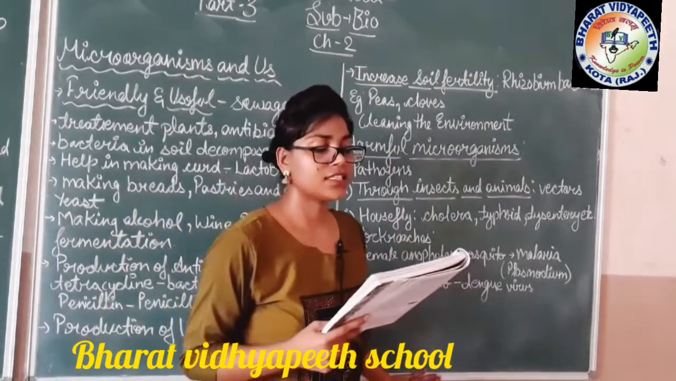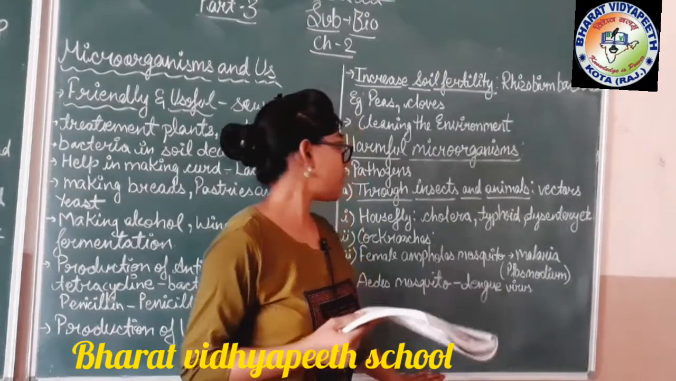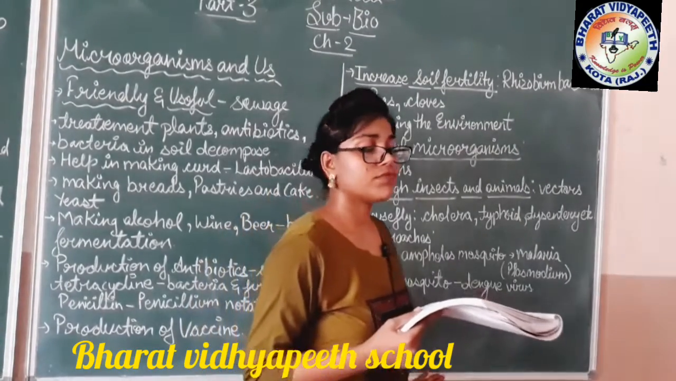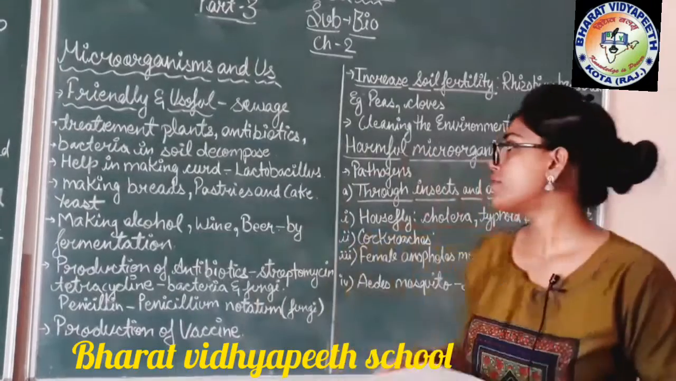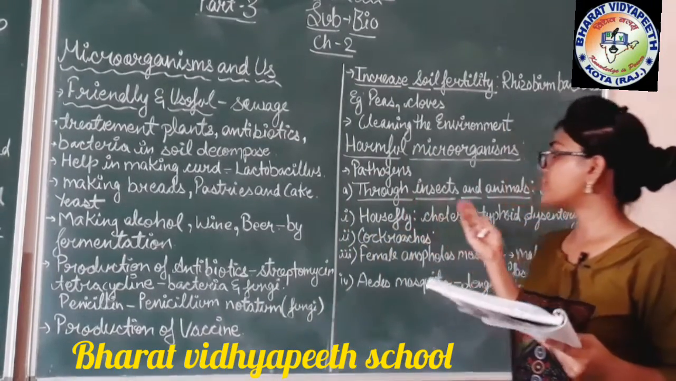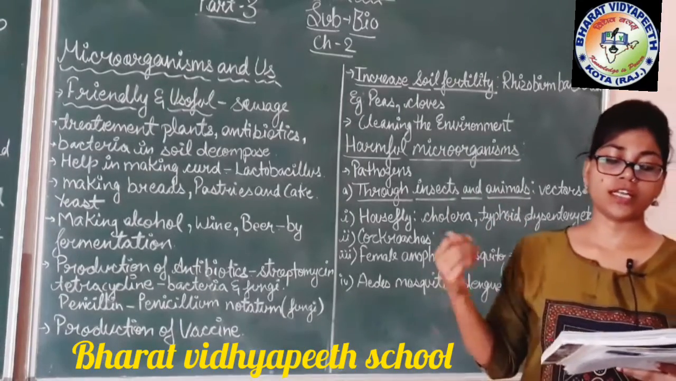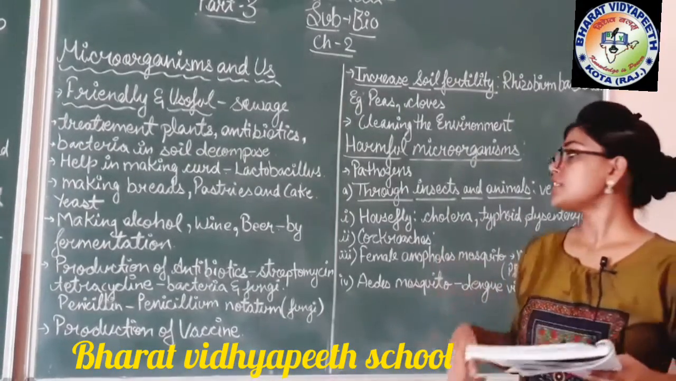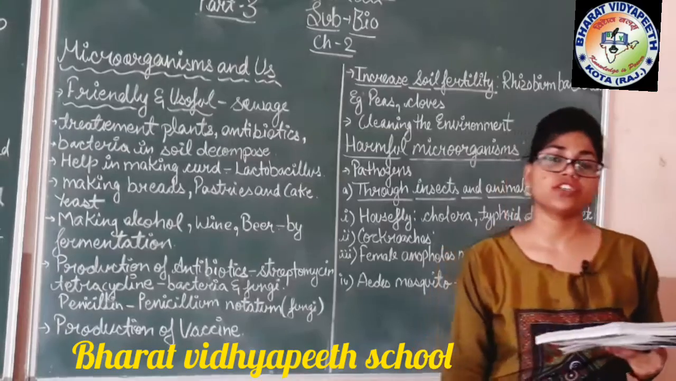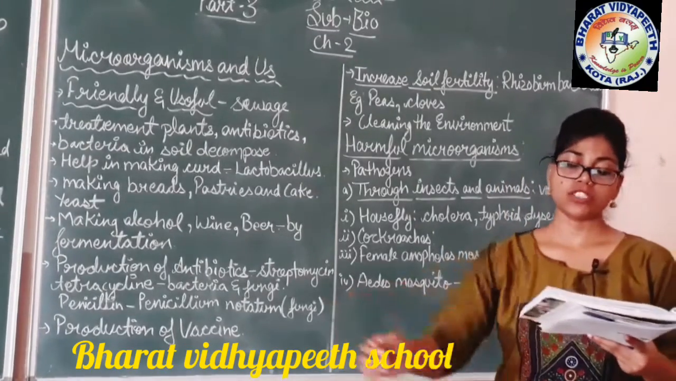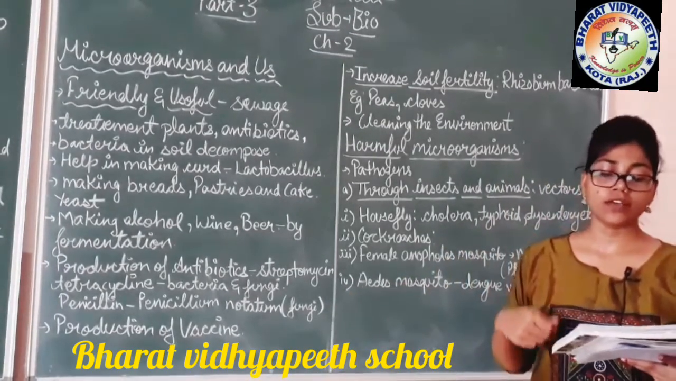These are the things we have studied about the harmful microorganisms which cause different types of disease, and the different ways by which they reach us: through insects and animals, through food, through air, and through our water. These microorganisms can reach and go inside our body.